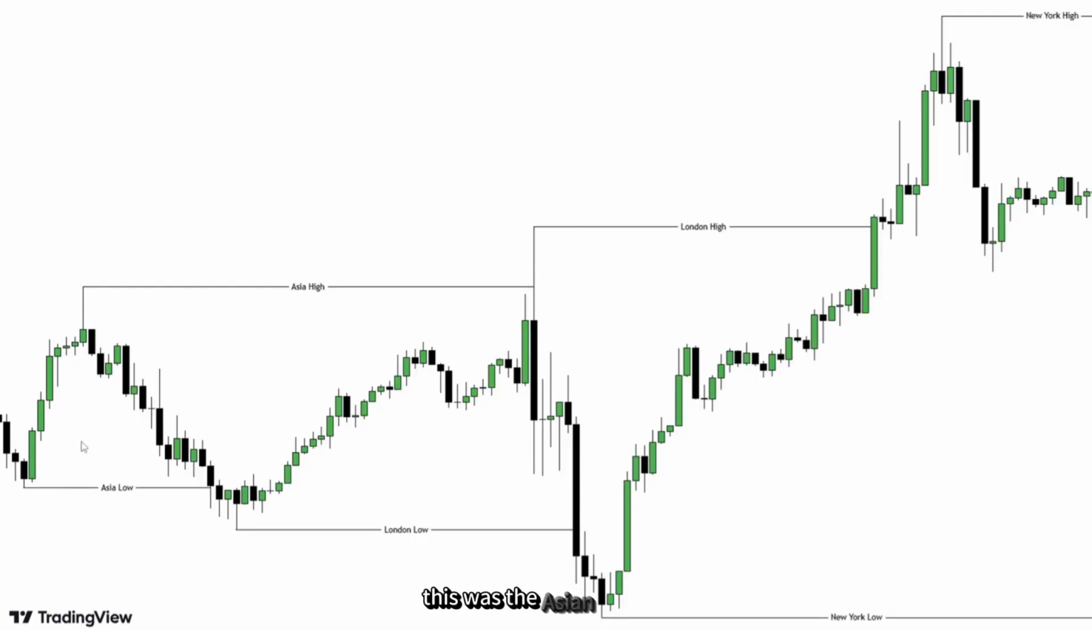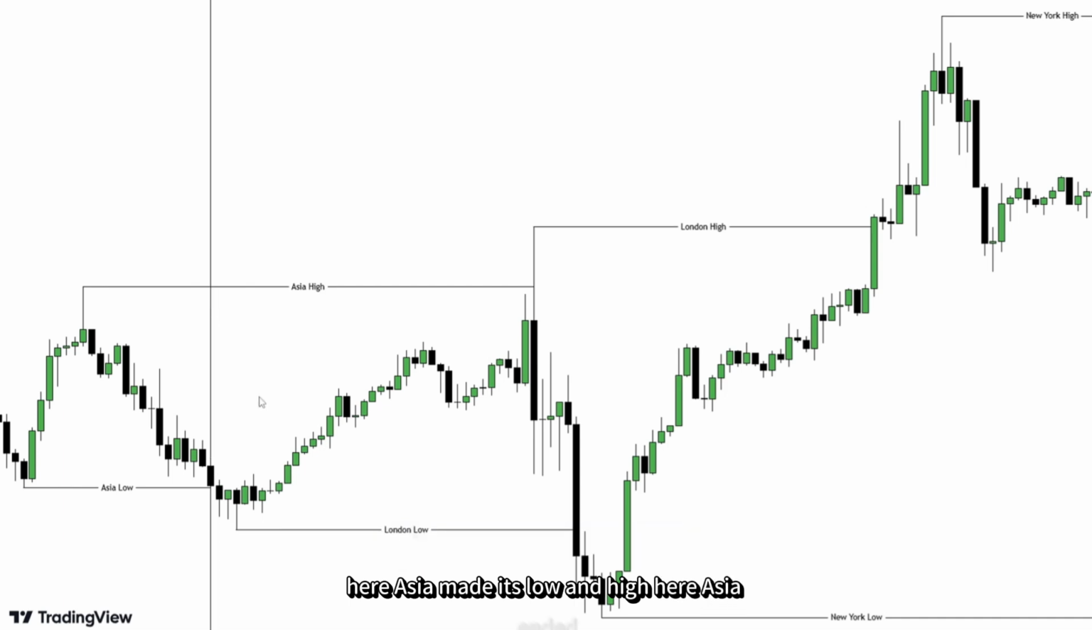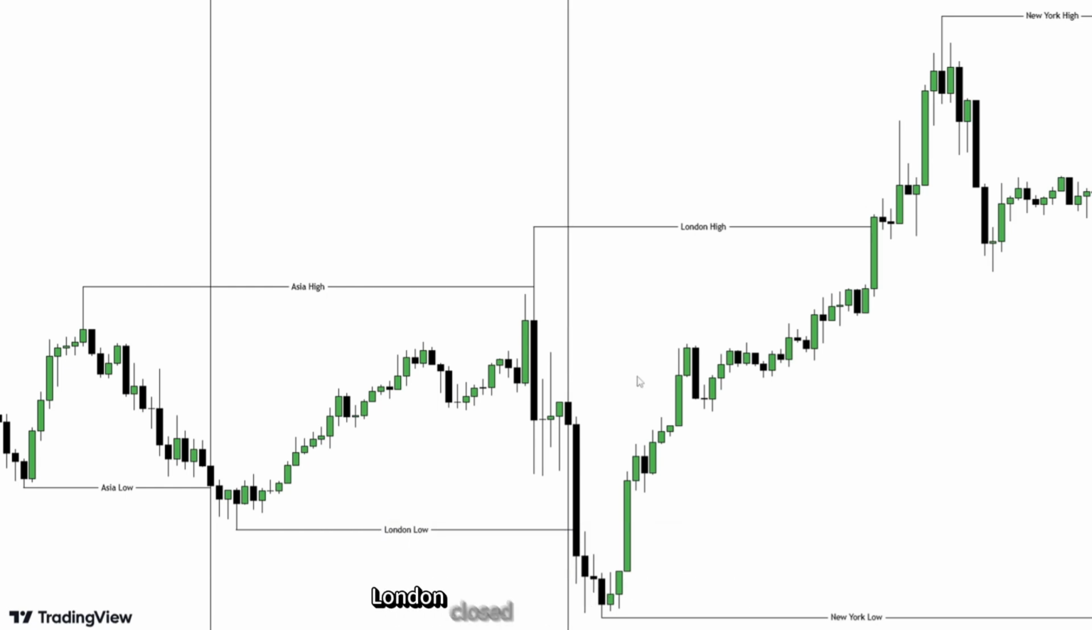Example, this was the Asian session. Here, Asia made its low and high. Here, Asia ended. London opened. London swept Asia's low, meaning London swept the stop losses of Asia's buyers. Then London went up and also swept Asia's high. London swept both. Here, London closed.